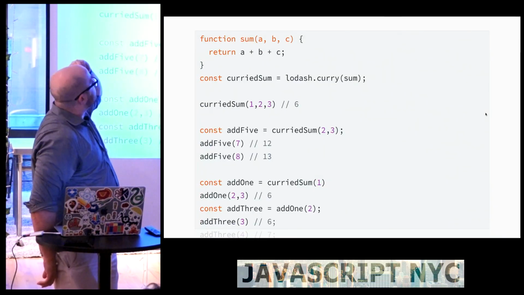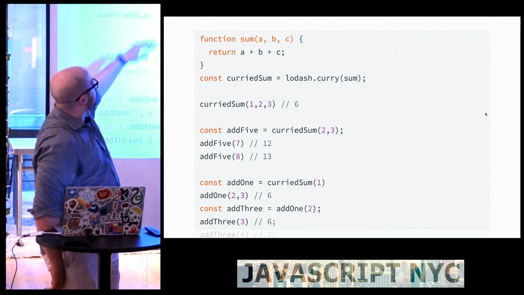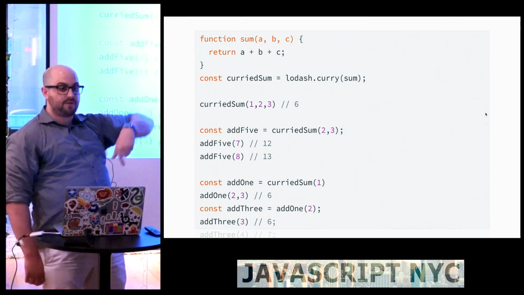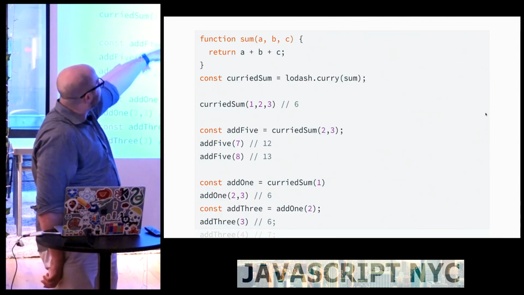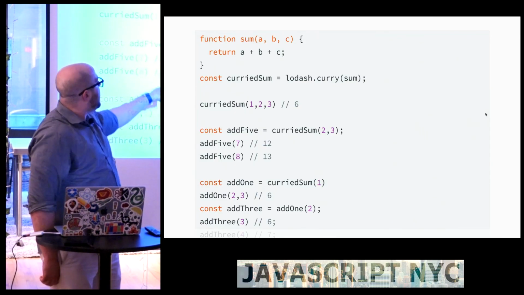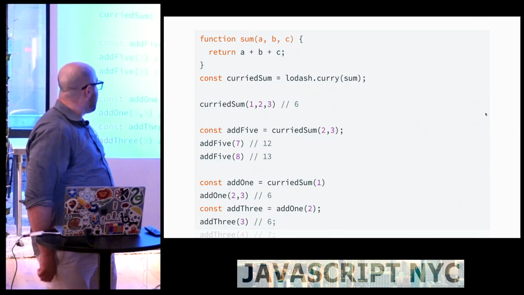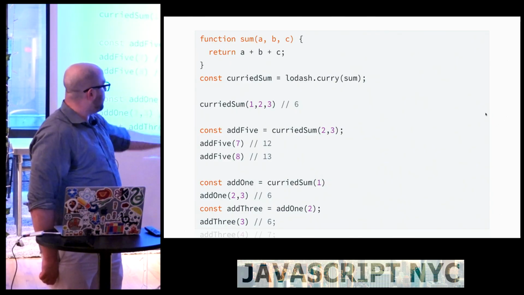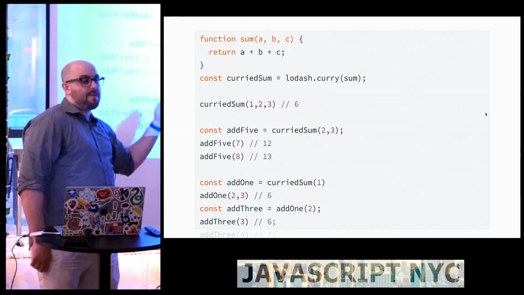So in this case, I have a sum function that takes A, B, and C, and I'm going to pass it to Lodash.curry. So now I have this curried sum function. And in this first example, I pass it 1, 2, 3, and that returns 6 because it got all of its arguments. But in the second example, I only pass it 2 and 3, and now we have a new function that's waiting on the third parameter. And we can even do this one argument at a time, or we can do one argument and then 2, or then 1, 2, 3, and we'll get the right output from it.